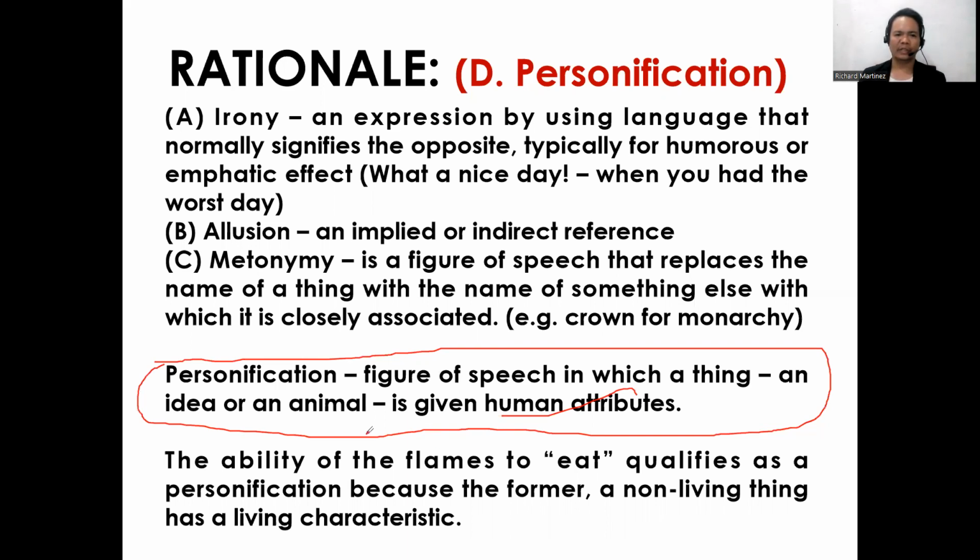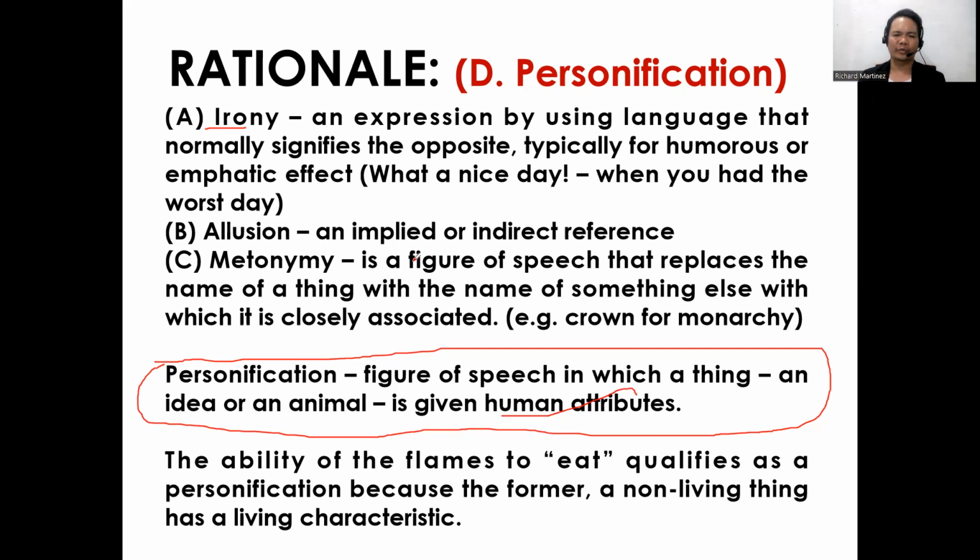On the other hand, option A, irony, is an expression using language that normally signifies the opposite, typically for humorous or emphatic effect. "What a nice day" when you had the worst day. B, allusion, an implied or indirect reference.